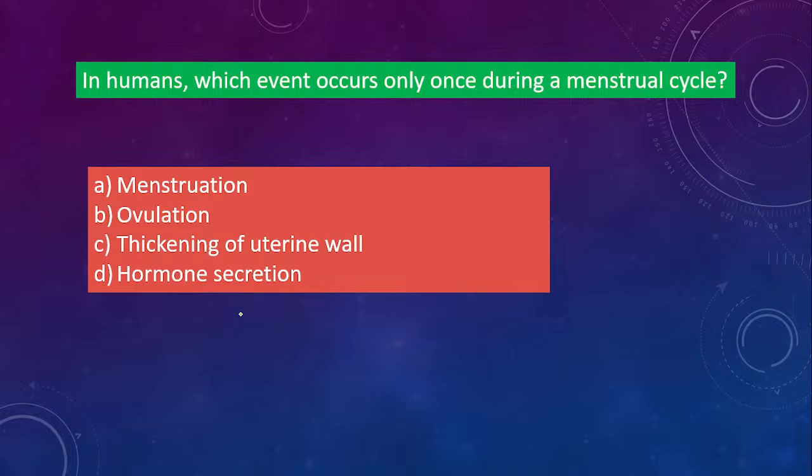Next one. In humans, which event occurs only once during a menstrual cycle? Is it menstruation, ovulation, thickening of uterine wall, or hormone secretion? Which one happens only once in the menstrual cycle? Option B is the correct answer, ovulation. Ovulation happens only once in one menstrual cycle, not 2-3 times. The release of the egg occurs only once. So option B is the correct one, not A and not C.